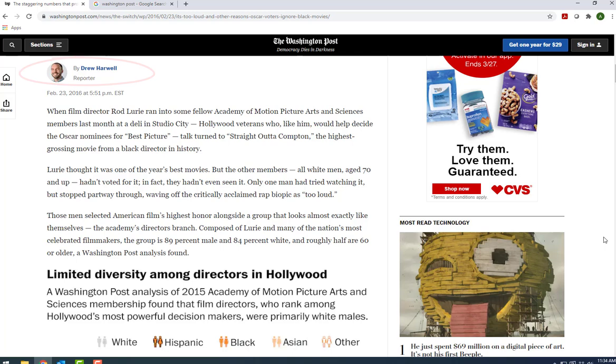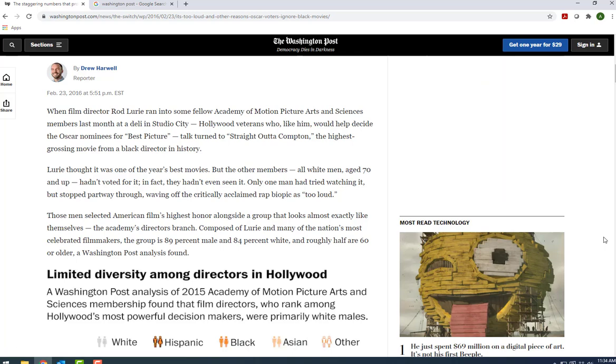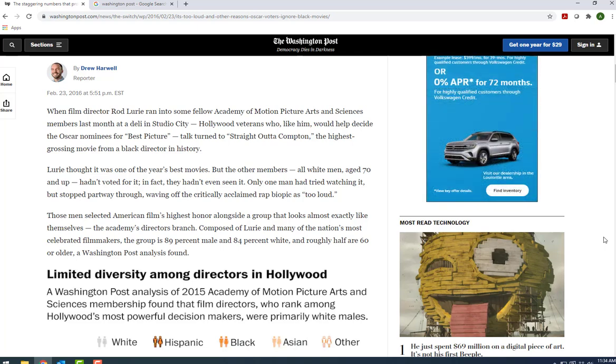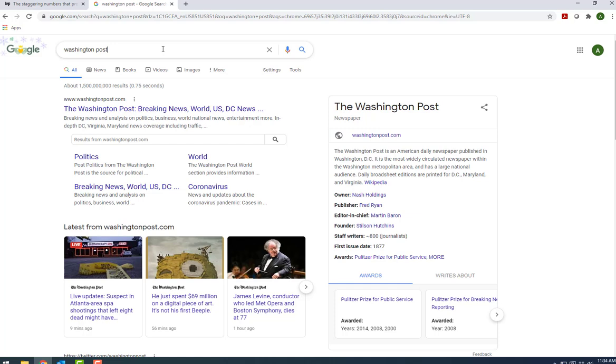When you're looking at non-academic sources of information, especially those you find on Google, you always need to assess the credibility of the information. One quick trick for assessing non-academic sources is to simply open up a new browser tab and search for information about the source. Don't just trust what a source tells you about itself on its own page. If we open up a new tab and search for the Washington Post, we can see that it is a